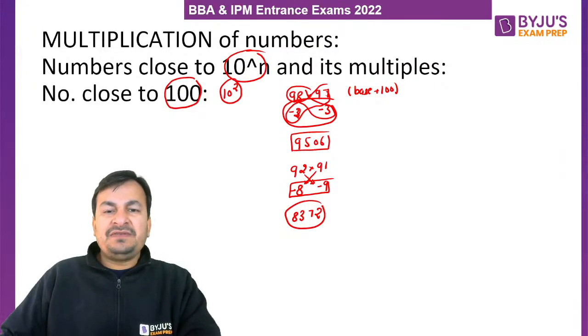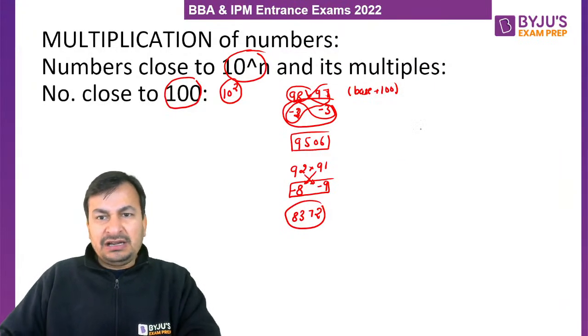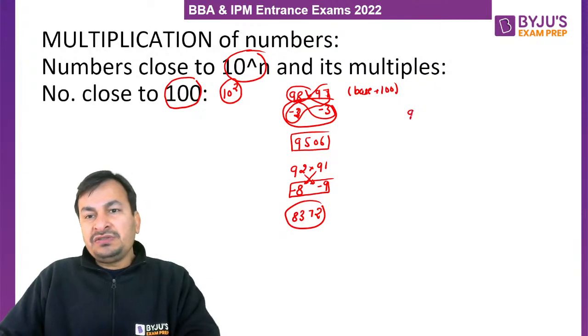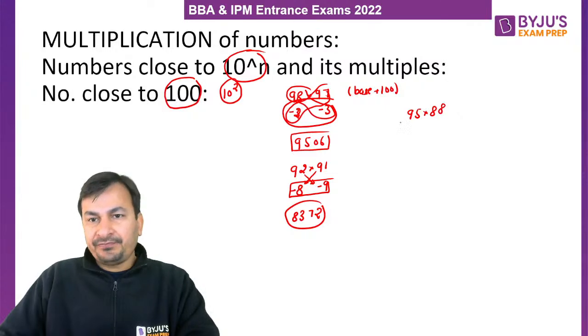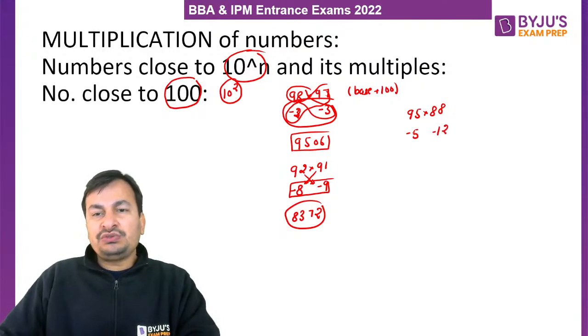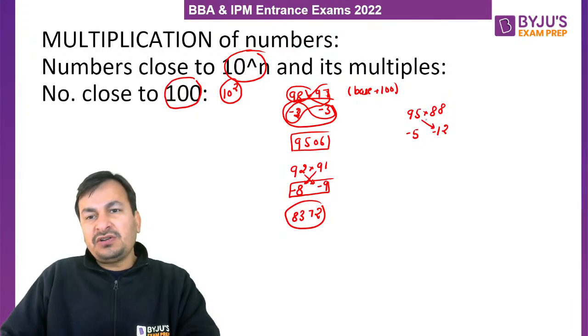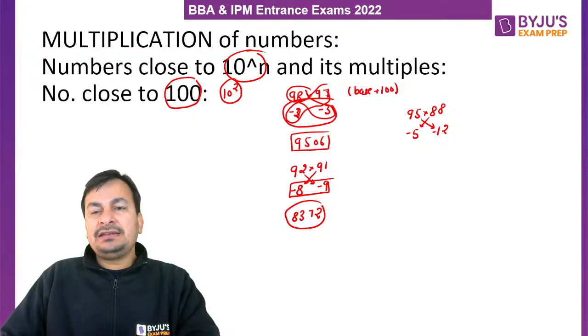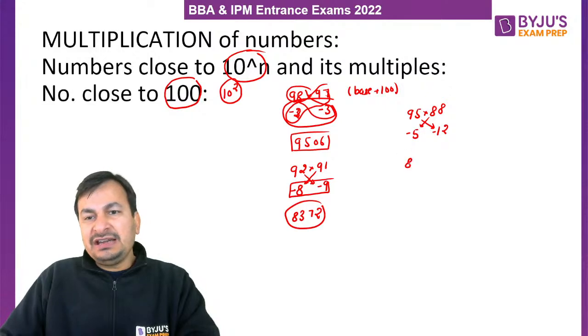So please everyone, listen to me very very carefully. Let me take some more examples. Suppose we have to multiply 95 with 88. So 95 is how much less than 100? Minus 5. 88 is how much less than 100? Minus 12. What will be the first part of the multiplication? Again, either 95 minus 12 or 88 minus 5, that is 83.